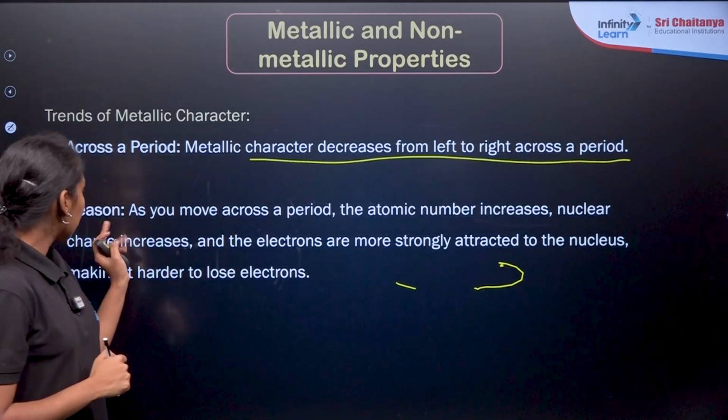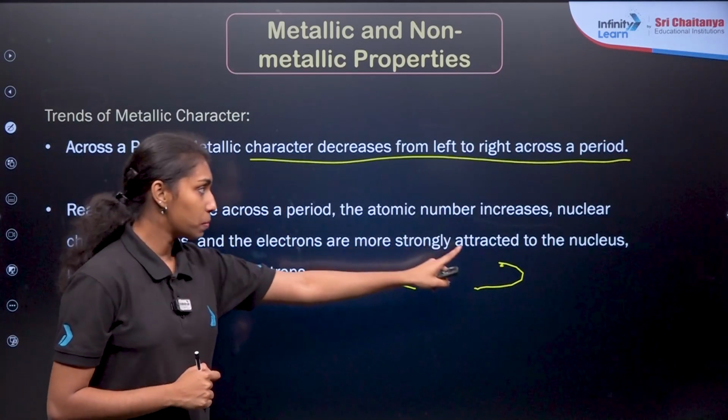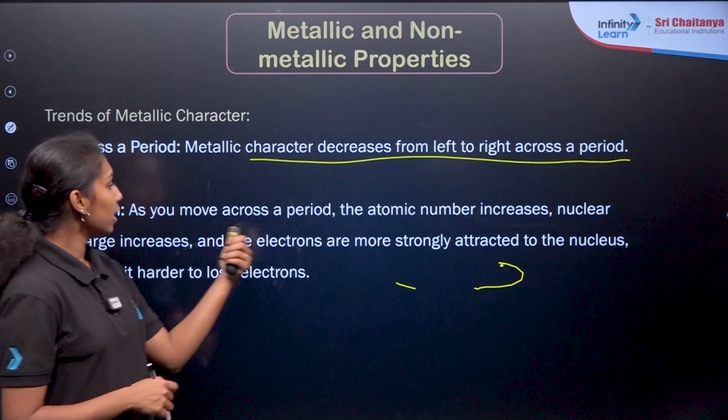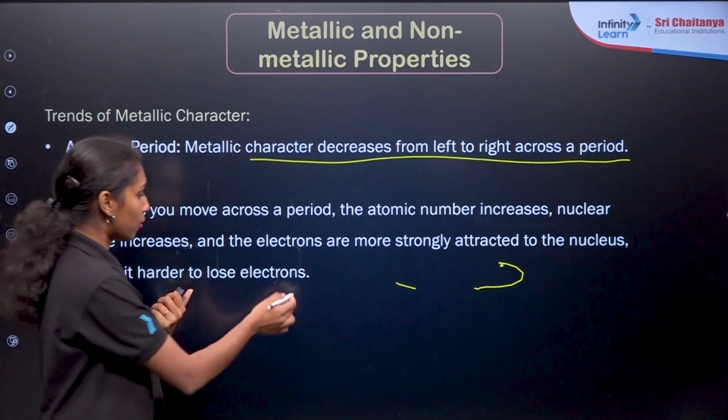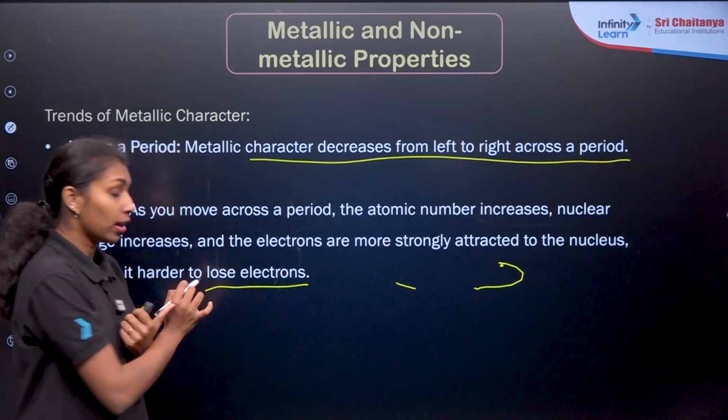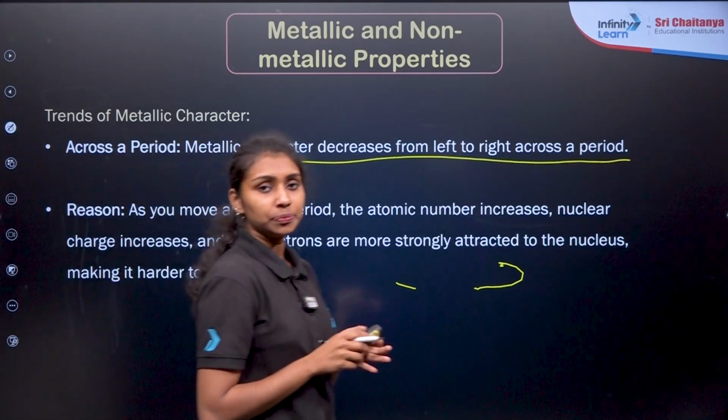Clear? Again, it is given here: as we move across the period, atomic number increases, nuclear charge increases, and the electrons are more strongly attracted to the nucleus. So it is very difficult to lose those electrons. That is why metallic character decreases along a period from left to right, right?